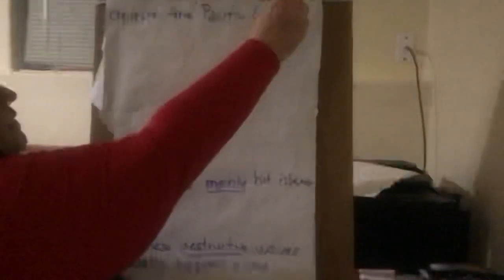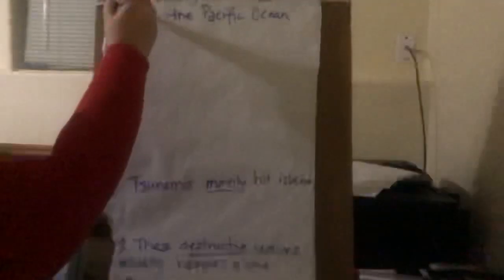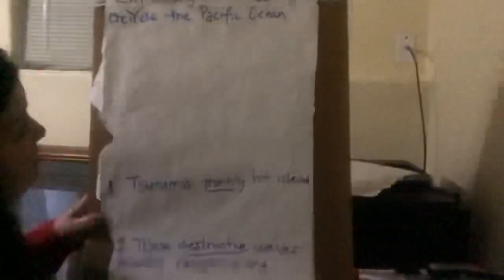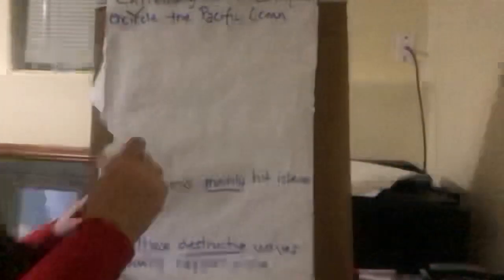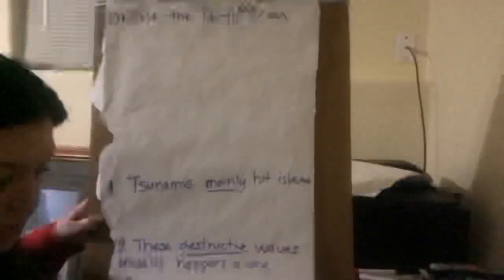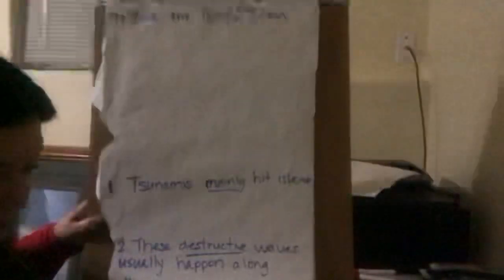Yes, our earthquakes. And then what are they doing? They're encircling it. And then we have a direct object because it's an action verb. And our direct object is Pacific Ocean.